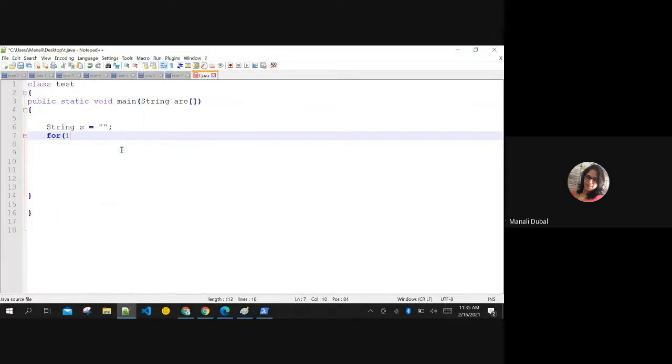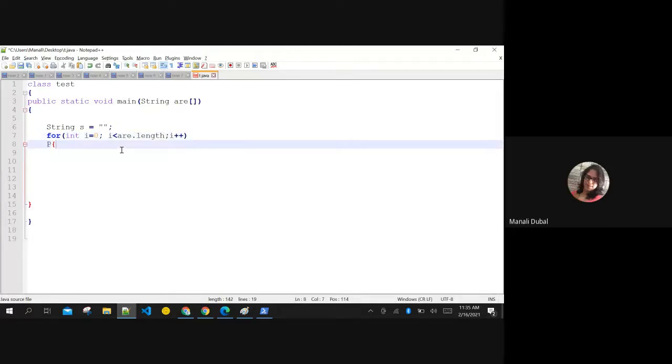I'm starting my loop with which number, 1 or 0? 0. Correct. Then till what point should I run the loop? Till length. Simple length, correct. Then I will increment i by 1. Okay, good. Now give me the concatenation.